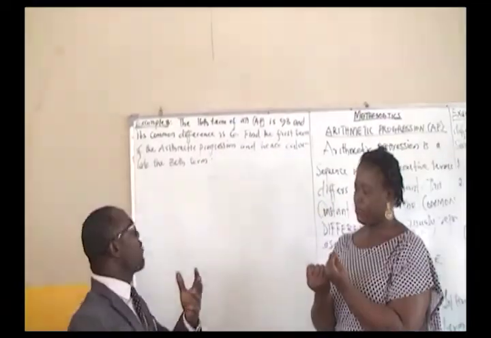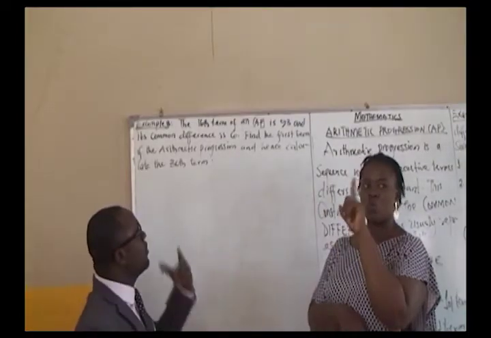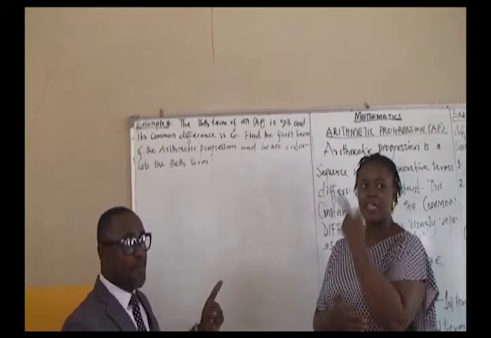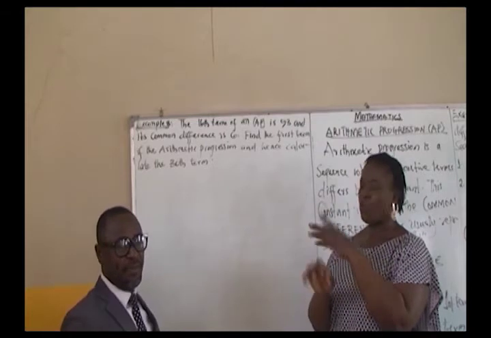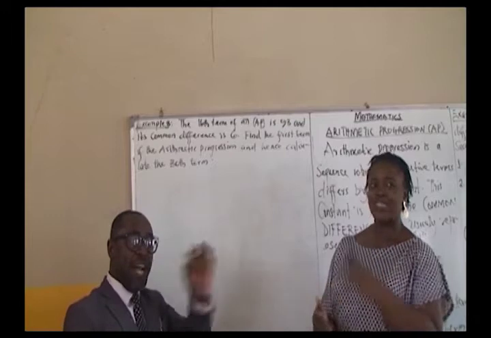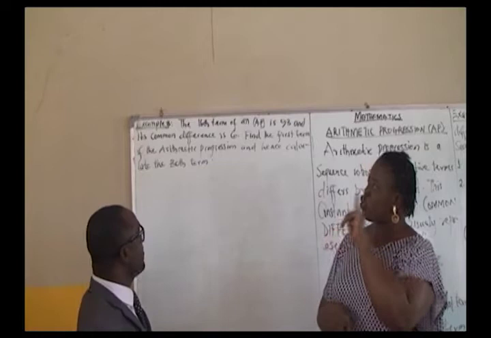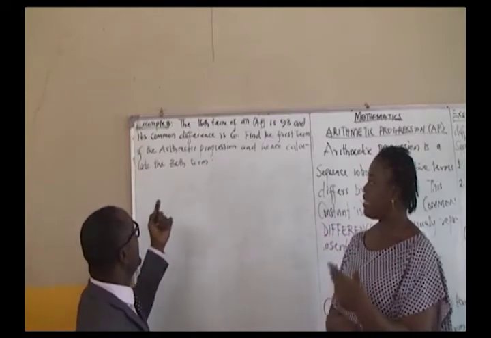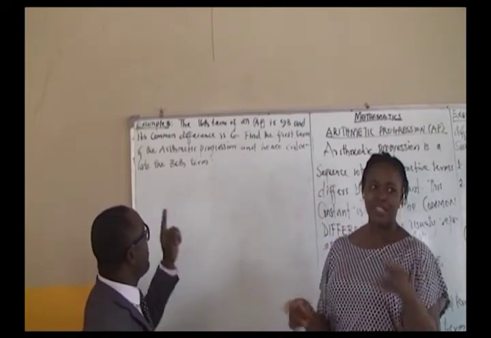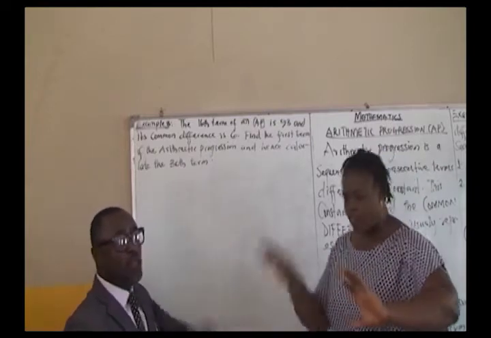You will see that we have two things we want to find. You agree that in the first two examples, the sequence was given, but here they gave us the 16th term and gave us a value. And what is the value? 93. And also, this time around, they have already given us the common difference, and the value for the common difference is 6. You are not determining it anymore, as was the case in the other two examples.